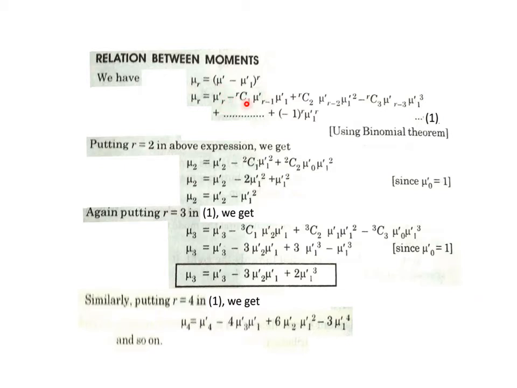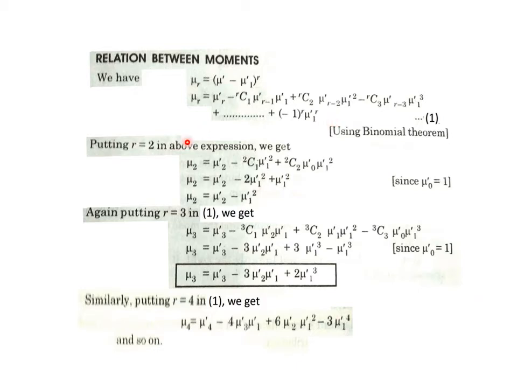How? Minus rc1, next term positive, then negative, alternating positive and negative terms will appear. So plus, then minus rc1, and then the next term has to be mu dash whole power r minus 1, but it is to be in subscript, so mu dash r minus 1, then mu 1 dash. The next term will be plus rc2, and then instead of mu dash whole power r minus 2, it will be mu r minus 2 dash, and mu 1 dash whole square, and so on. The final term will be minus 1 power r, mu 1 dash whole power r.